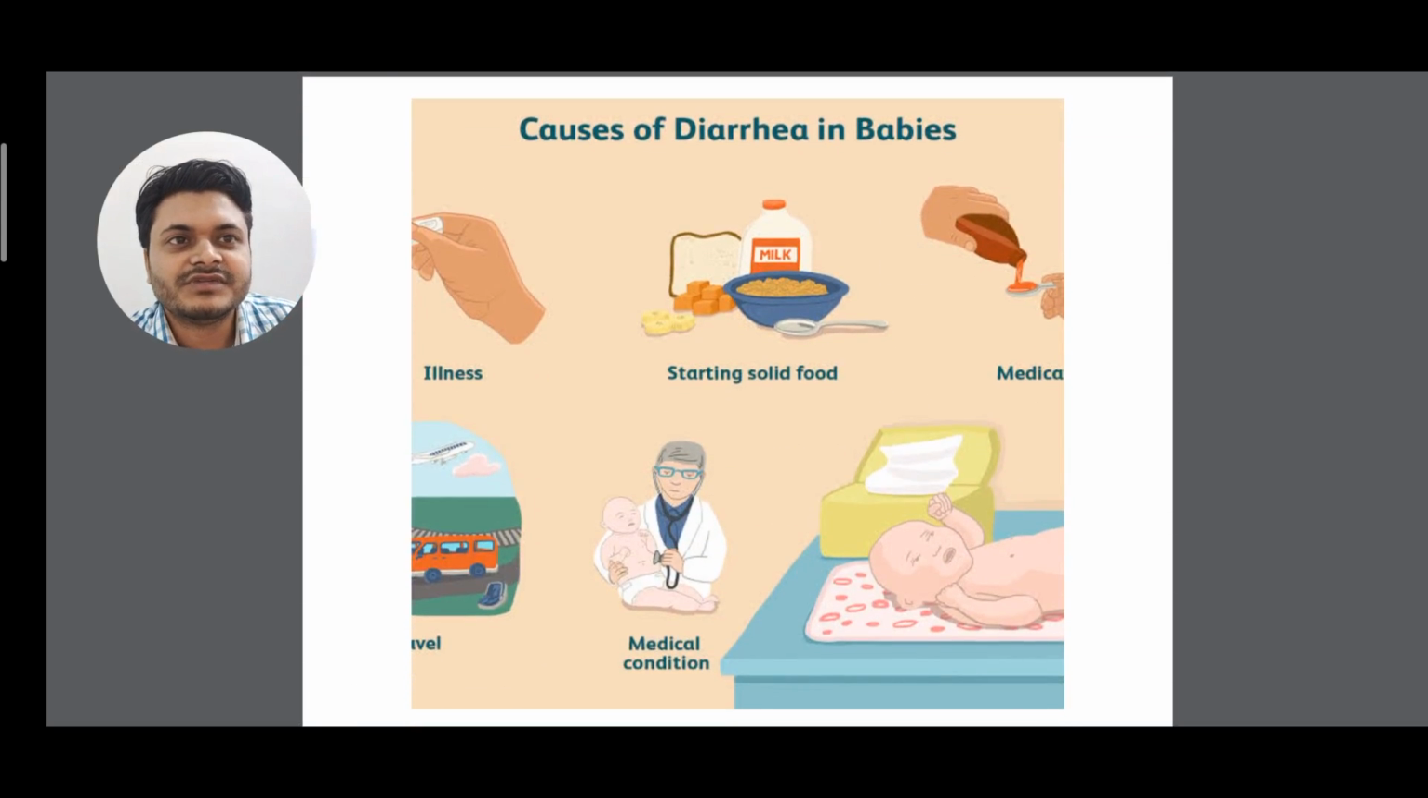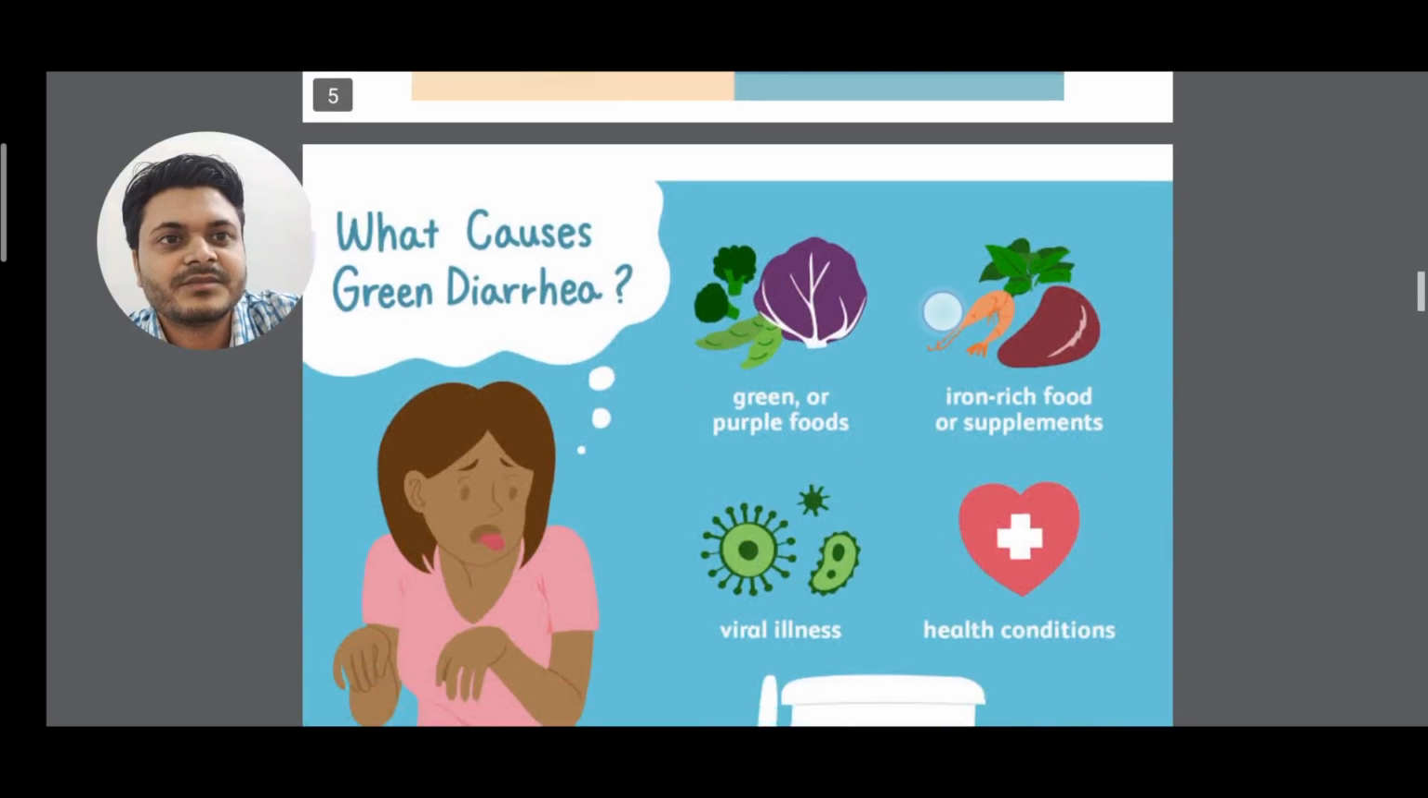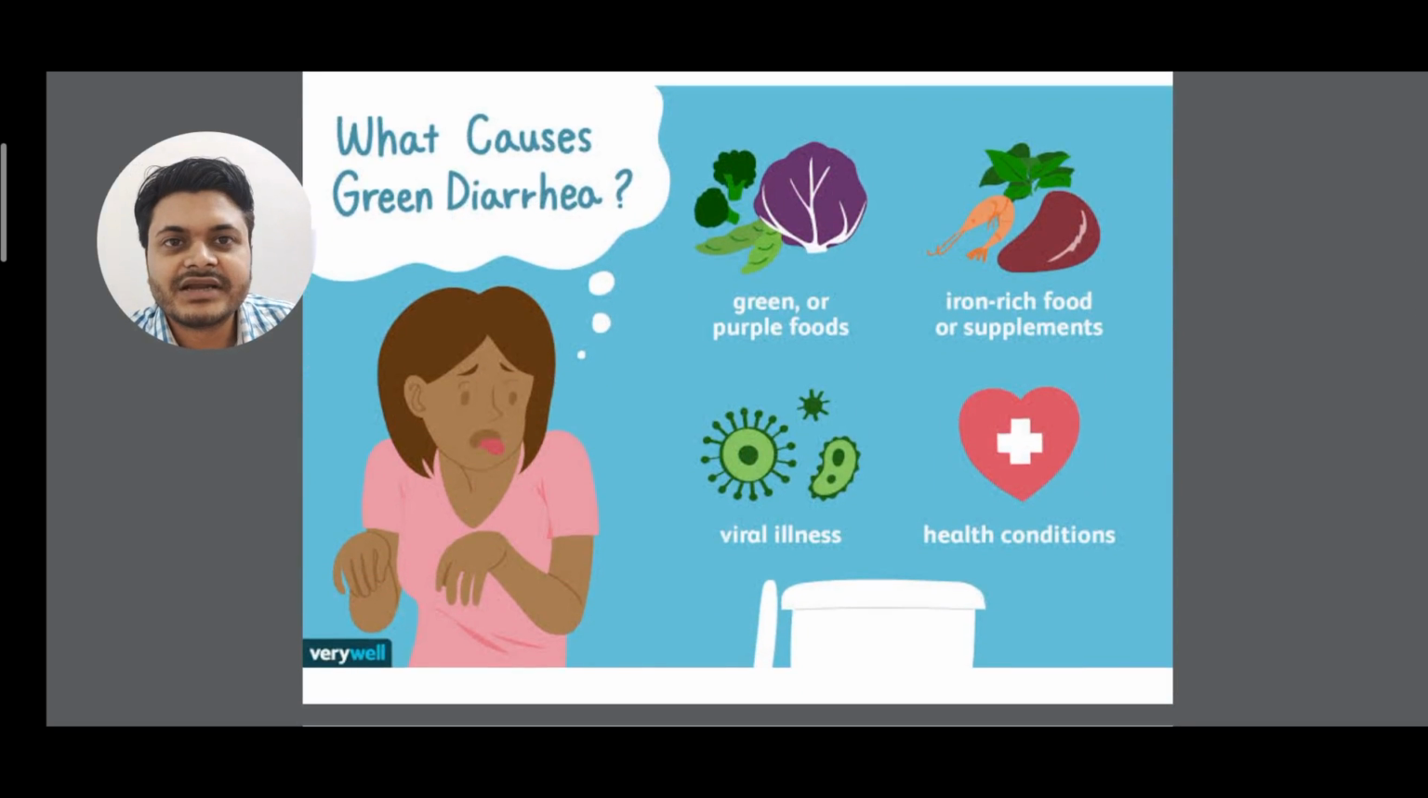So see the causes of diarrhea in babies: illness, starting solid foods, travel, medical conditions and so on. Now what causes green diarrhea? Green or purple foods, iron rich foods or supplements, viral illness and health conditions. So these are certain causes of green diarrhea.